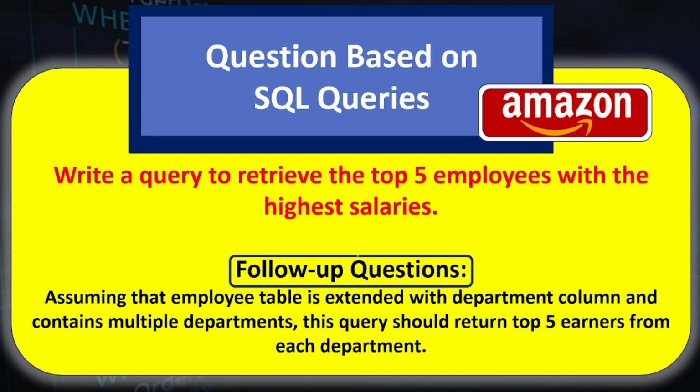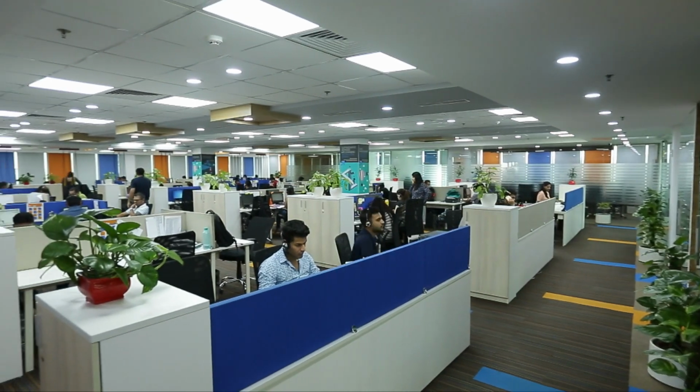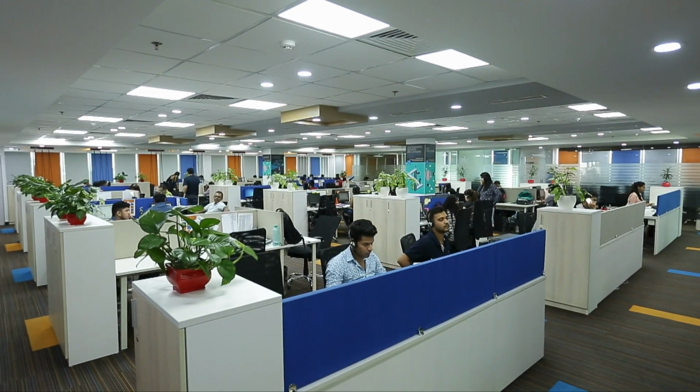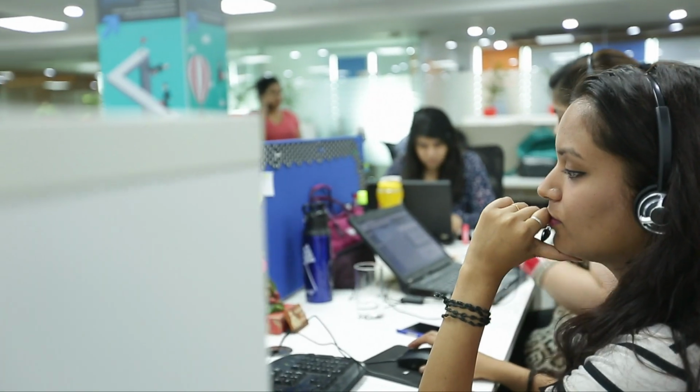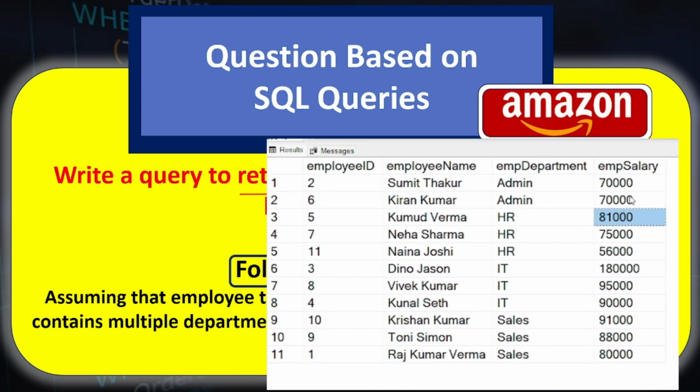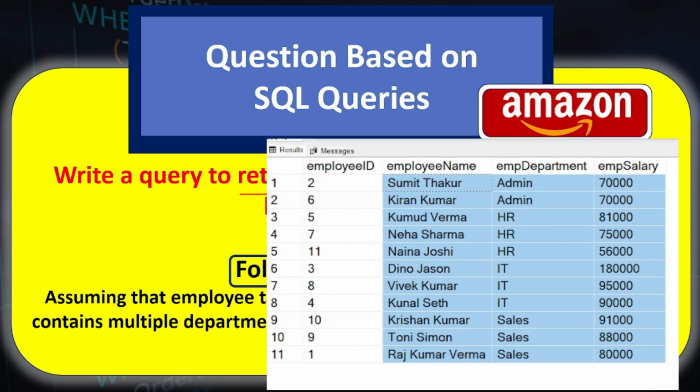Today's question is from SQL and this is based on SQL queries. This question has been asked by Amazon. The main question is: write a query to retrieve the top 5 employees with their highest salaries. So there are many employees working in the organization. They have different salaries. So we want to display or retrieve the first 5 employees with the highest salaries. This was the main question.